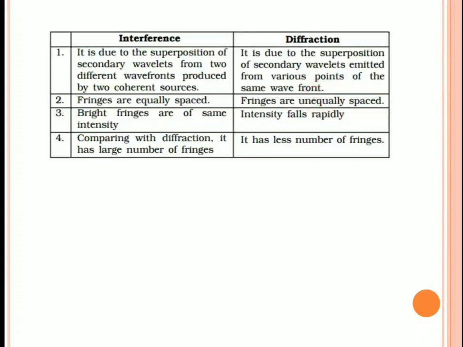Once again, I repeat the definition: diffraction is the phenomenon of bending of light around the corners of an obstacle, or spreading of light waves into the geometrical shadow of an object, and the intensity distribution on a screen is known as the diffraction pattern.